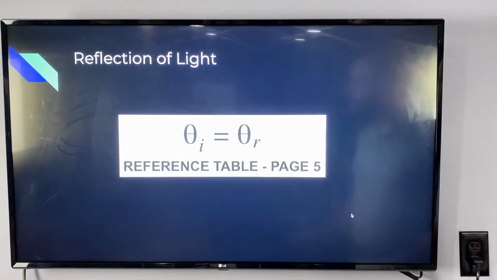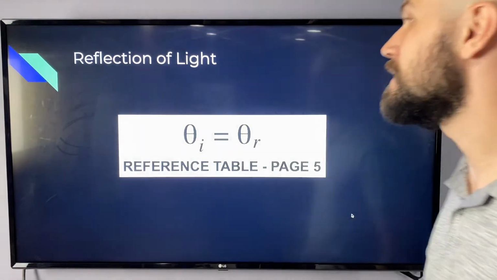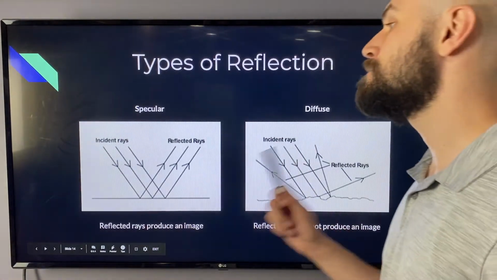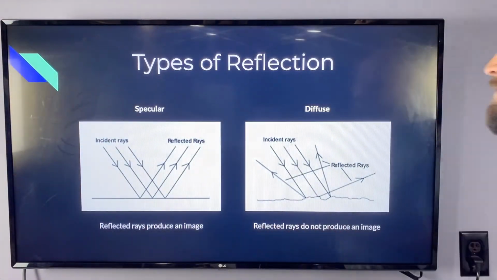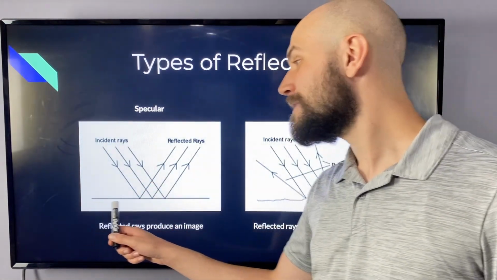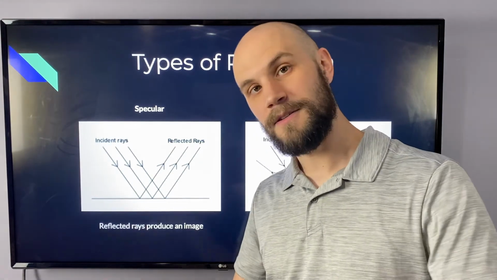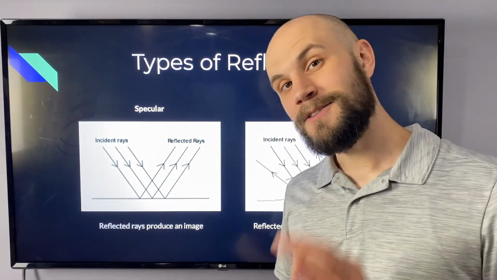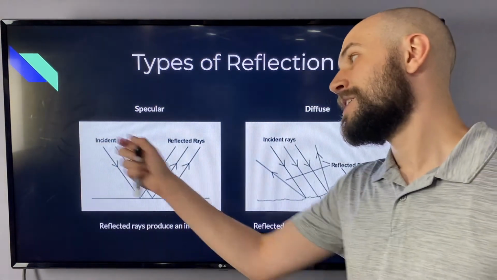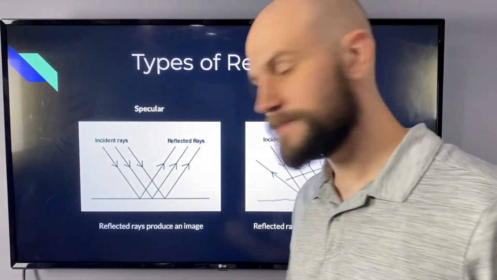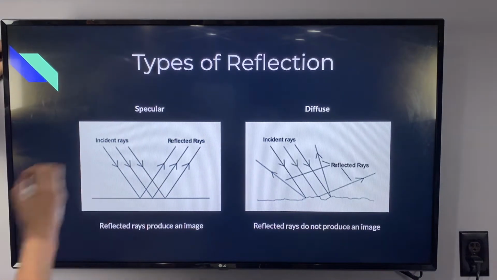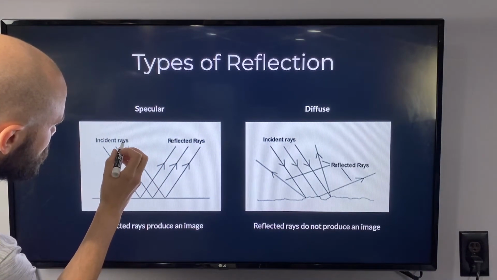Now, depending on the smoothness of the object, we actually get two different types of light reflection. The first type of light reflection is what we call specular reflection. And the second type of reflection is what we call diffuse reflection. When you have a smooth enough surface, like a mirror or like a still body of water, you can get specular reflection. And specular reflection will produce an image when it's reflected off of the surface. Let me draw a little diagram to help you see this better. Let's say we have the light coming in from like a person.